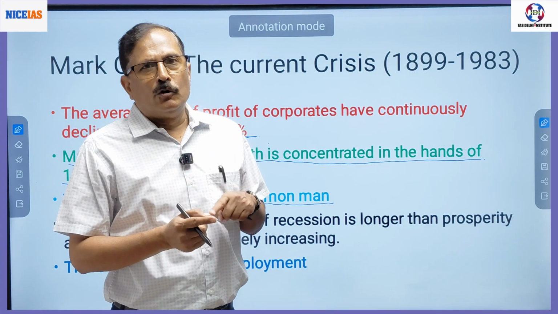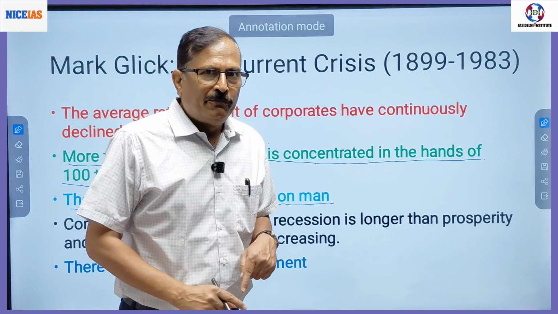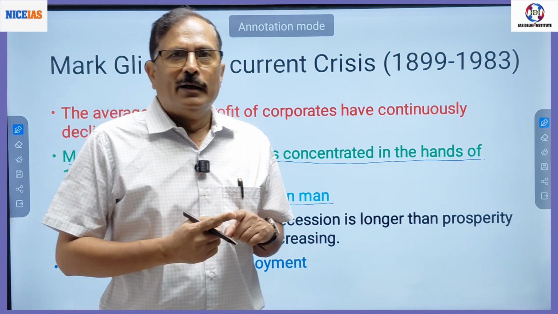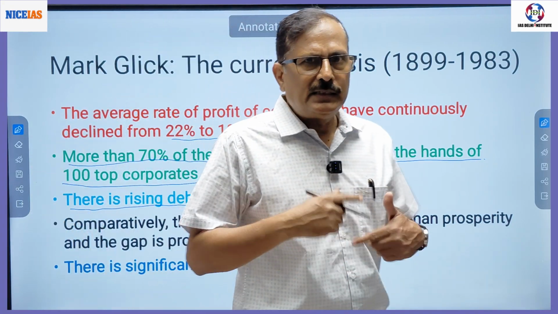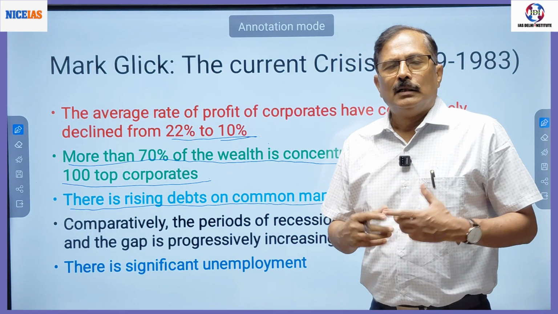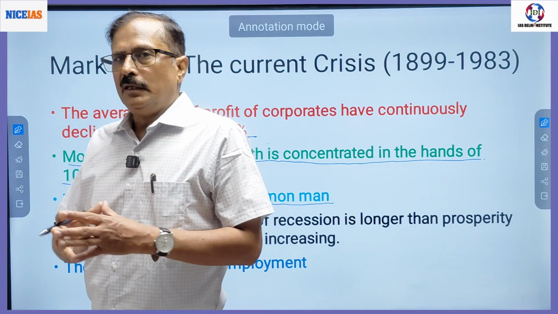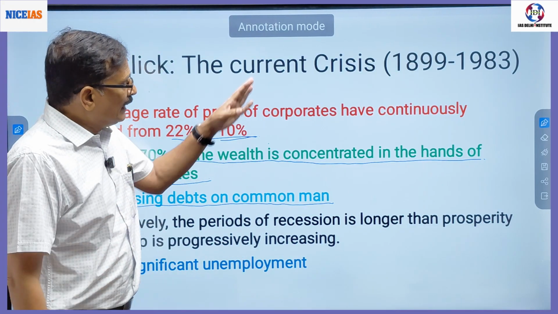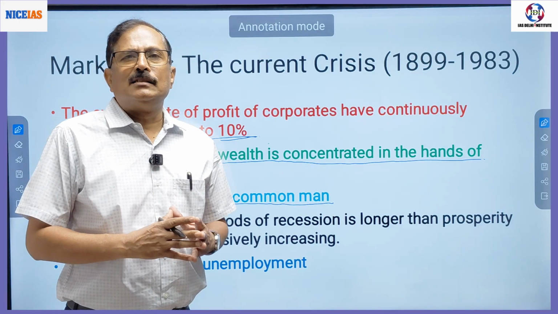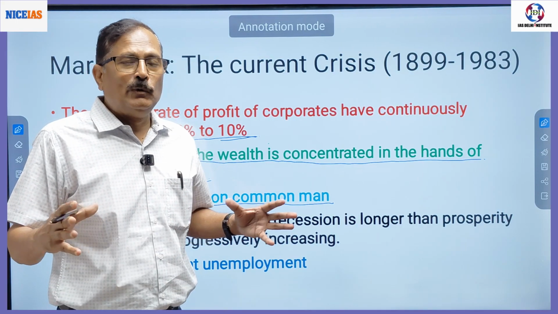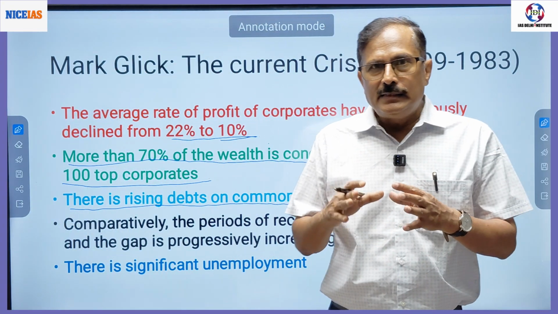This is followed by a period of recession, and then again the recession is followed by a boom. Capitalists also accept this, that if there is boom, recession will come. But Glick's analysis says that the span of recession is gradually growing and the span of boom is going down.